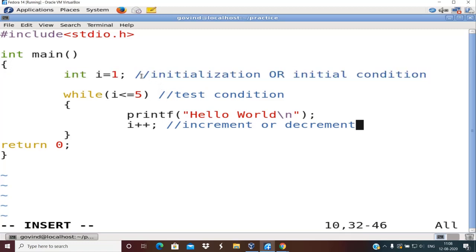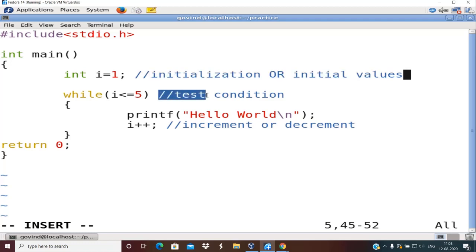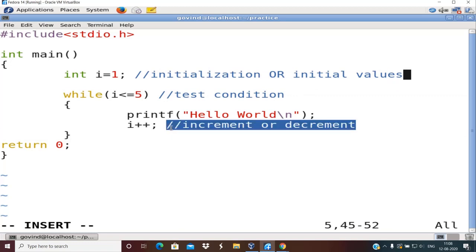What is that? Initial condition or initialization? Okay, then followed by the test condition. I should not say initial condition, it is initial values. A condition is a relational expression or logical expression, but this is an assignment expression, so I should say initial values. So for a program that involves loops, all of them have initialization or initial values. They also have a test condition, and an optional increment or decrement. If you remove this, we'll see what happens.